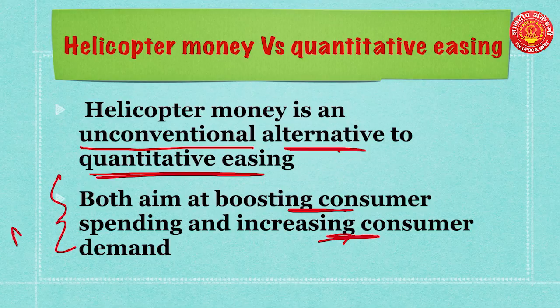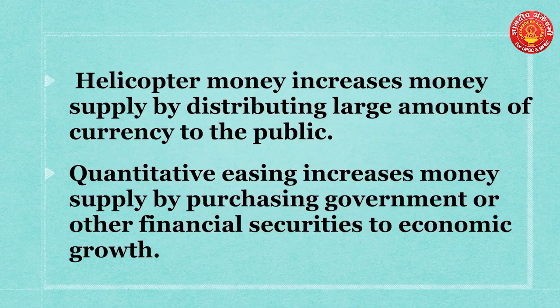It is the aim of both these processes, that is, helicopter money and quantitative easing, that they have the same objective: boosting consumer demand and consumer spending. That is, the consumer should spend more and more to increase production, to increase the supply of goods and services. Now here I have tried to give you a comparative definition between helicopter money and quantitative easing.